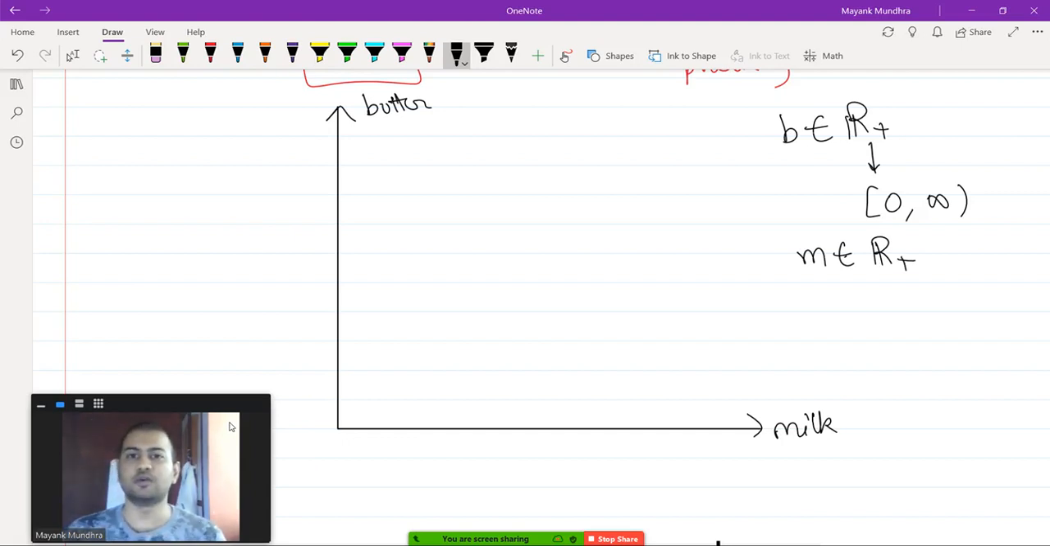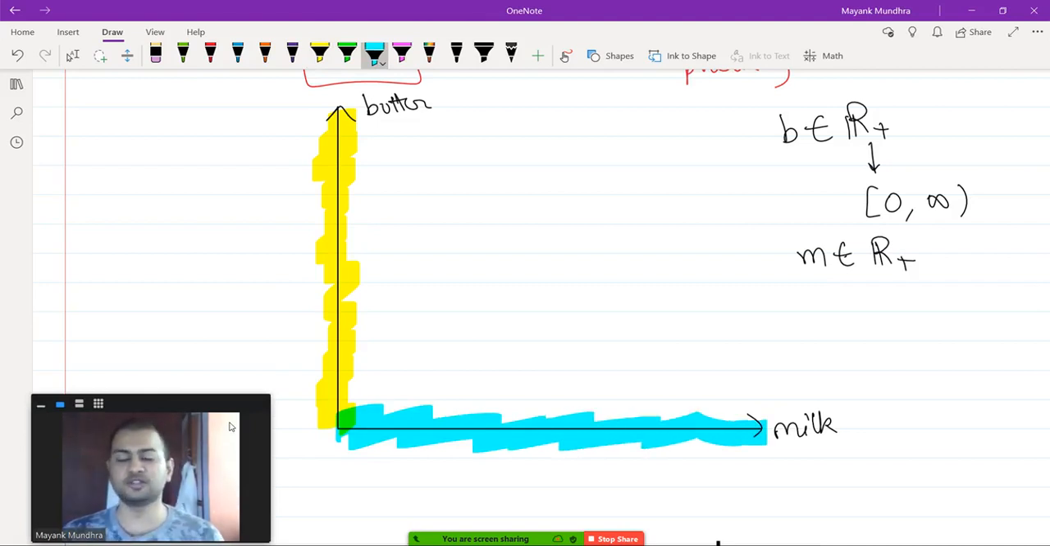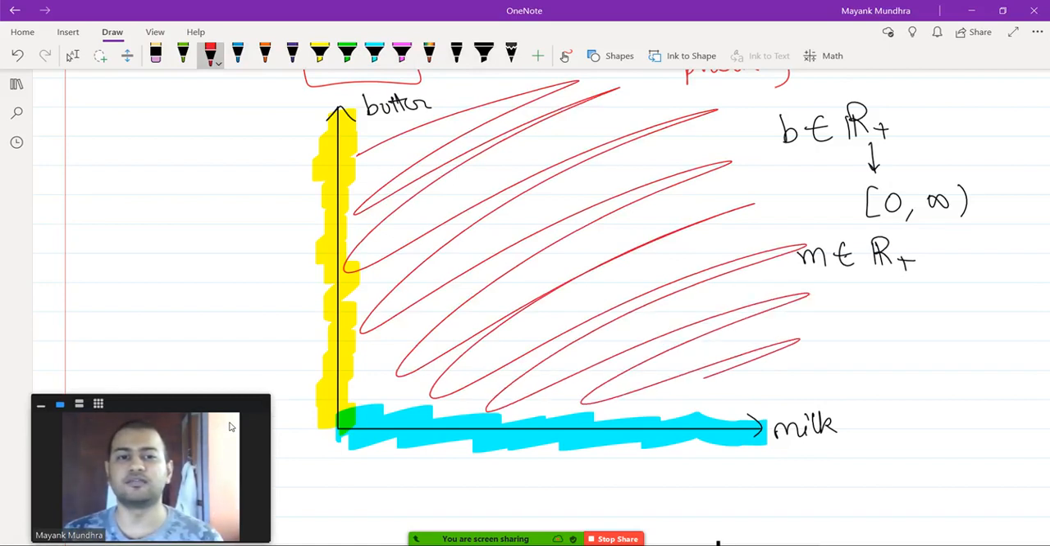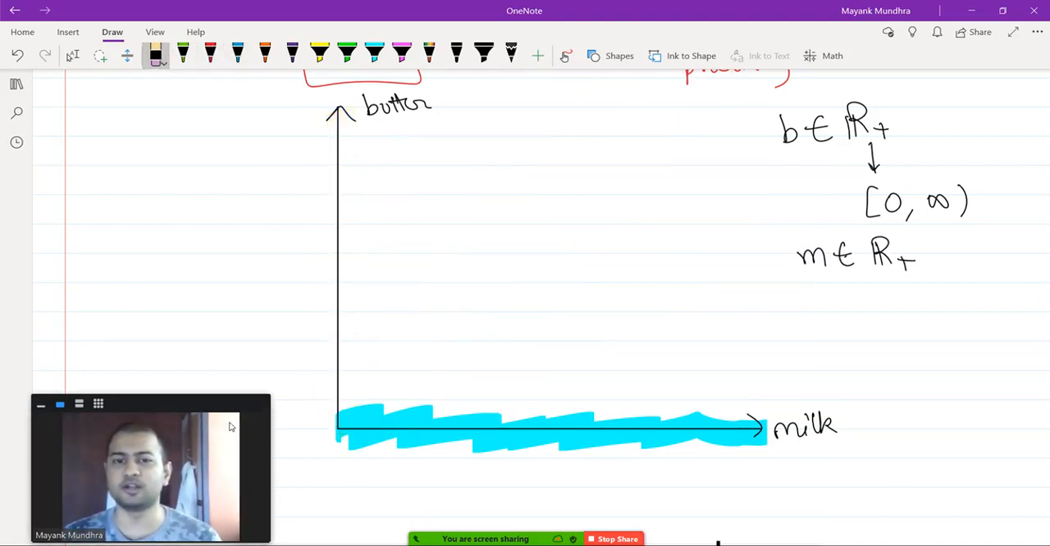When we talk about the consumption set, butter can be any quantity on the y-axis and milk can be any quantity on the x-axis. So he can pick any point on the x-axis, that becomes his quantity of milk. He picks any quantity on the y-axis, that becomes his quantity of butter. So theoretically he can consume any quantity in this entire first quadrant. The first quadrant of the Cartesian plane, every point is a feasible bundle that he can demand. There is no restriction as such on which points he can choose. He can pick any point in the entire consumption bundle.